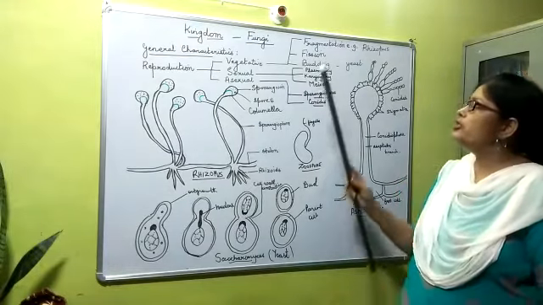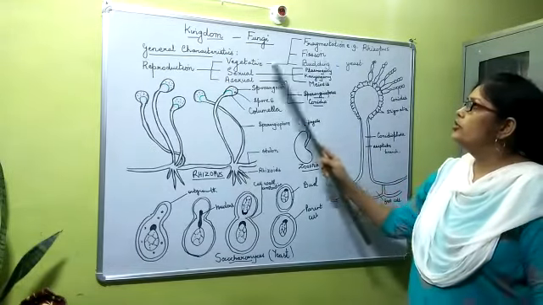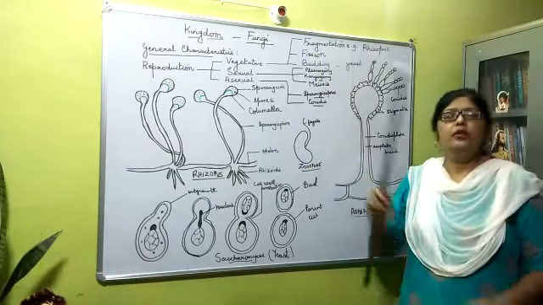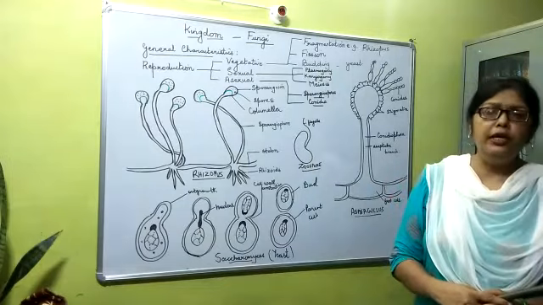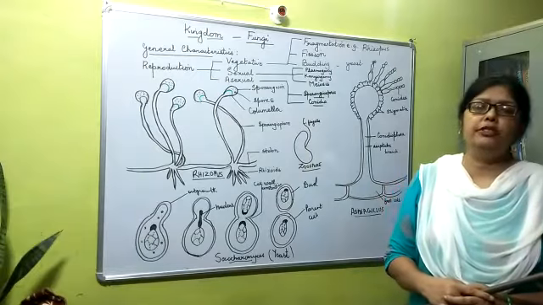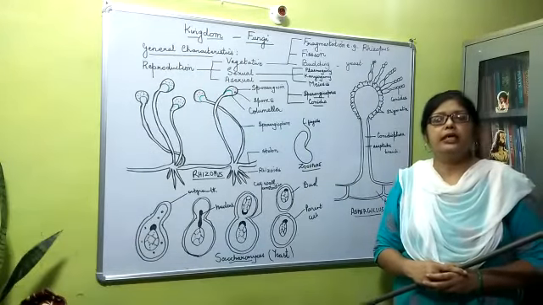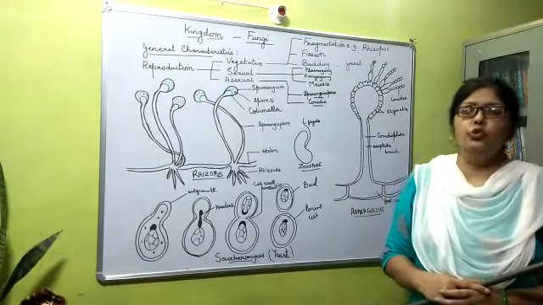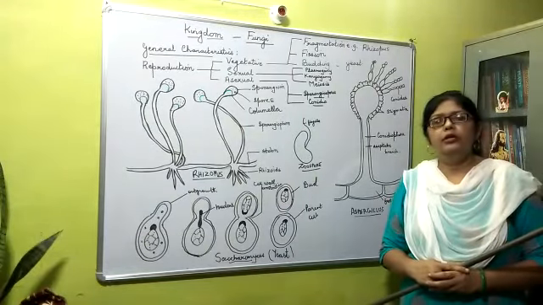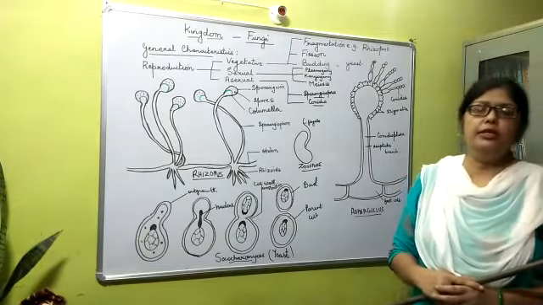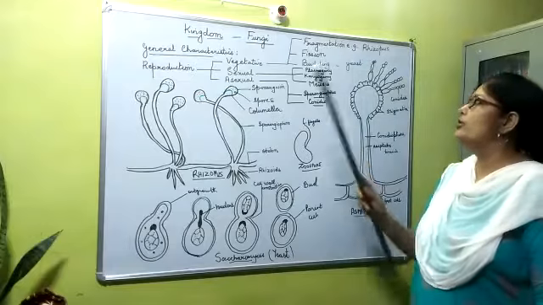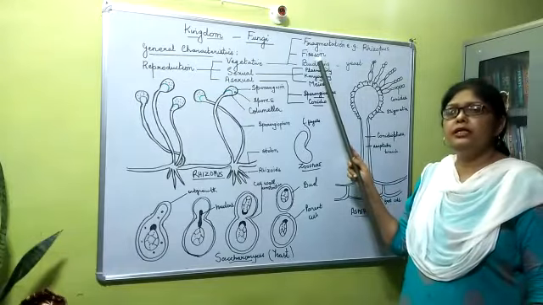Then we come to the next method of vegetative reproduction, and that is fission. What happens in fission is the nucleus divides mitotically along with the formation of the cell wall. So the cell splits into two daughter cells by constriction in the cell wall. So what is happening here? The nucleus is dividing mitotically. This process is known as fission. Fission we've done in bacteria also.